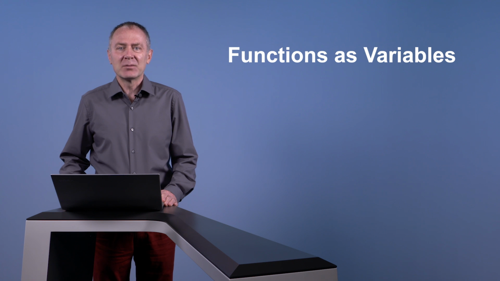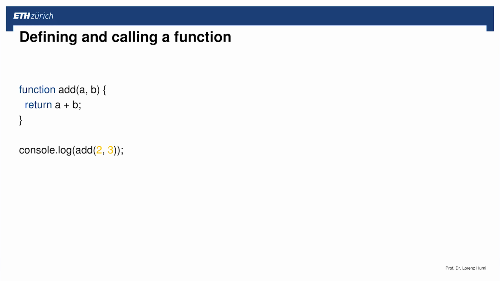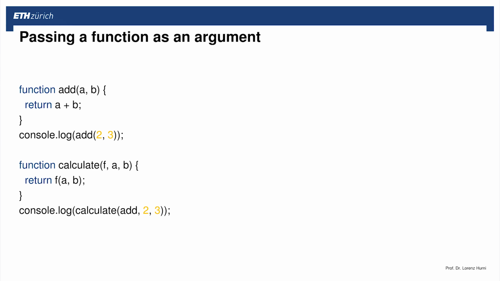To verify our assumption, we test the following code. First, we write a function add, which adds two numbers and prints out the result. Next, we add a function calculate, which requires three arguments. To the first parameter, f, we apply the function operator and pass the remaining arguments a and b. We now call the calculate function and pass the add function and the summands as arguments. Same result as before. But what is the benefit of this approach?